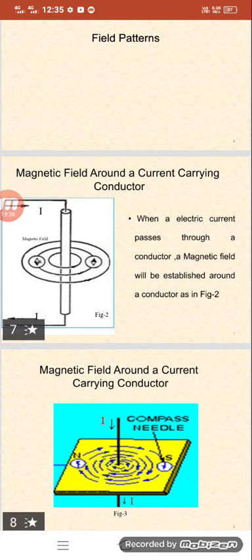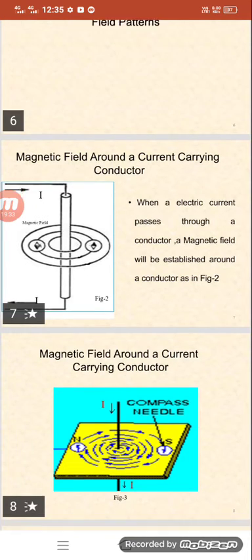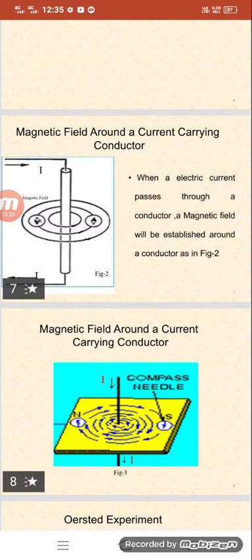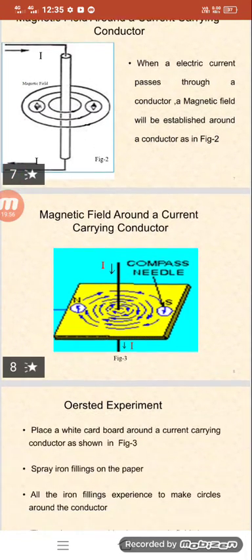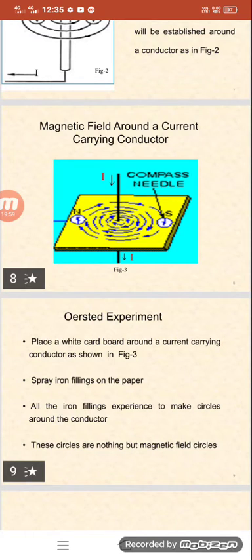Now, this is a compass needle we are keeping on both ends of the conductor. Automatically the needle will deflect in the direction of the north pole. For this case the current is going downward, that's why the direction of the magnetic field is clockwise. In the next figure, figure 3, we can see the magnetic field lines going in a clockwise direction.